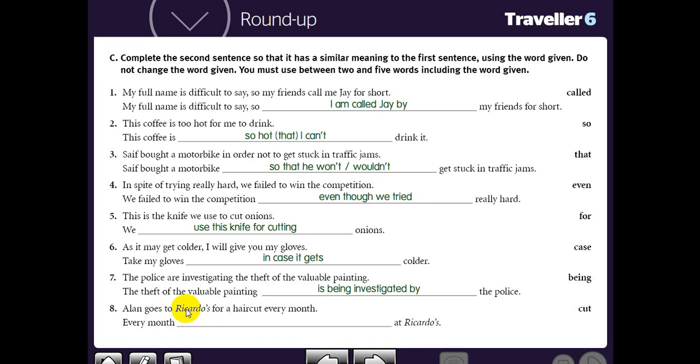Alan is not the one who will cut his hair himself. No, there is someone who will cut his hair. Every month, Alan has his hair cut.